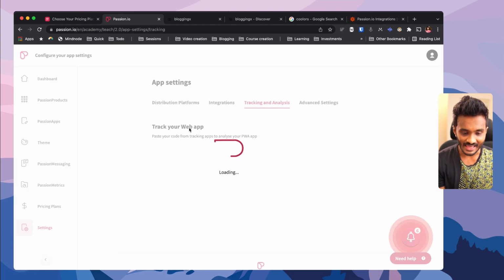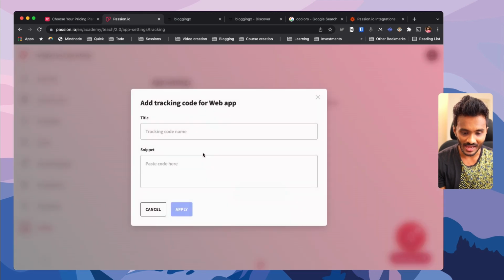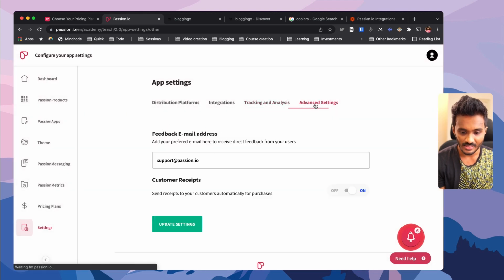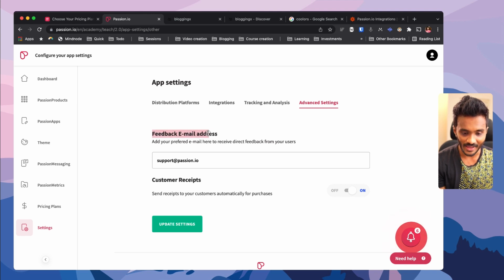And they have tracking and analysis here. You can add in your Google Analytics or whatever tracking code here, and also advanced settings. So here you can update your feedback email address, say like feedback@bloggingx.com in my case, and send receipts to your customers automatically for purchases. That is set on.